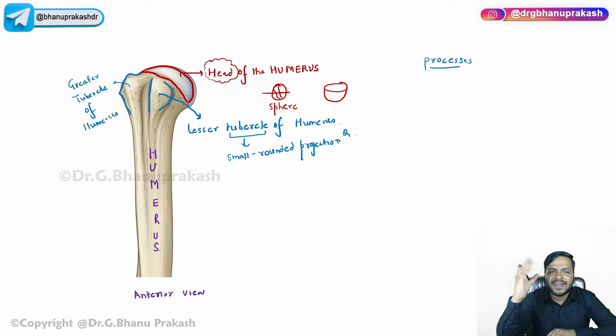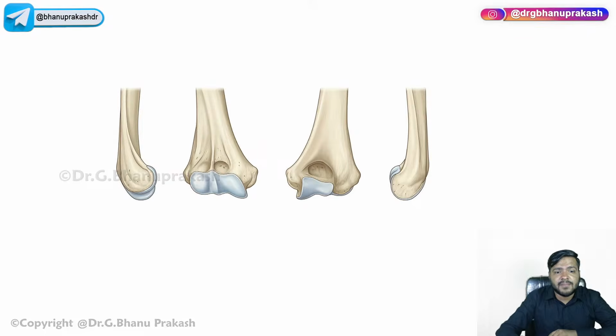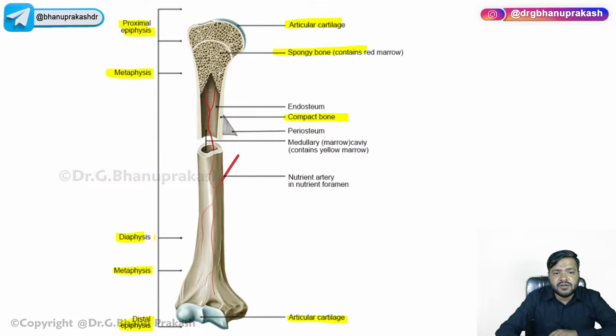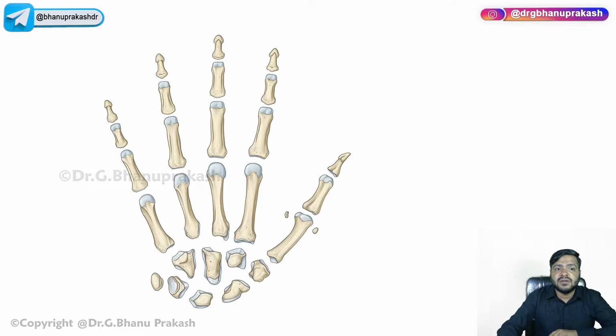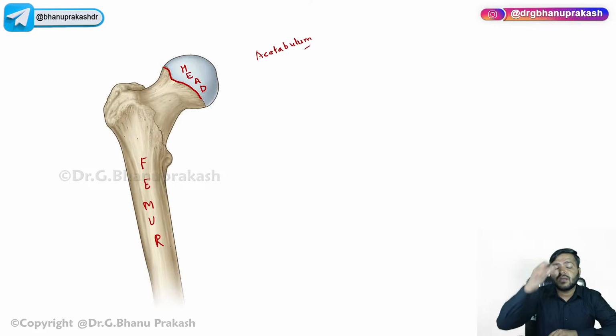I will be coming to all that. I will be teaching you the bone in detail. But as of now, remember what is lesser tubercle and what is greater tubercle. You have to see this. So this is which bone? Humerus. In the humerus, near to the head, near to the pressure part, we have the traction epiphysis. Now, coming to the next example, that is the lesser trochanter of femur and greater trochanter of femur. Now you already know the femur, it is present in the thigh region, right?